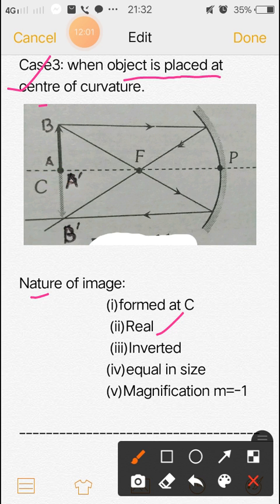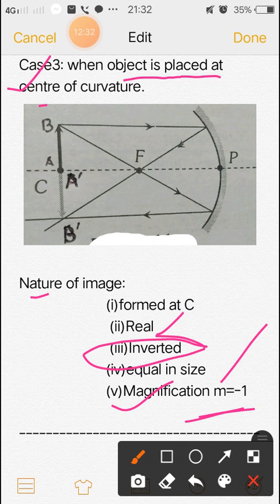This is real because the rays actually meet at the point, and this is inverted. Inverted means the head of the object is upward but the head of the image is downward. So this is inverted and equal in size. From the figure you can see this is almost equal in size. So the magnification is 1, but with a minus sign because this is inverted.